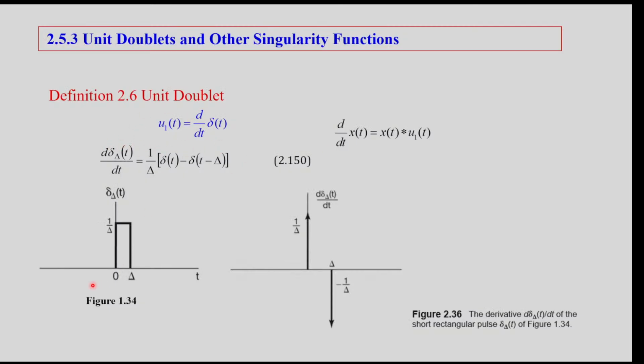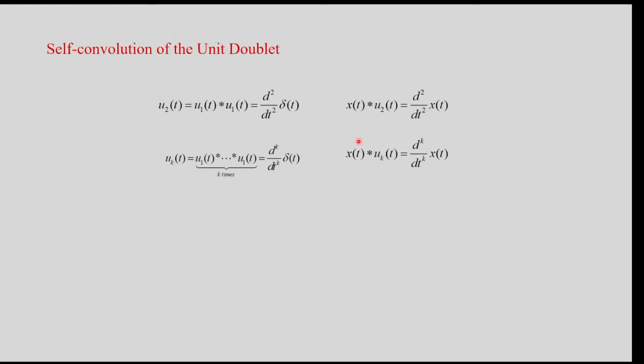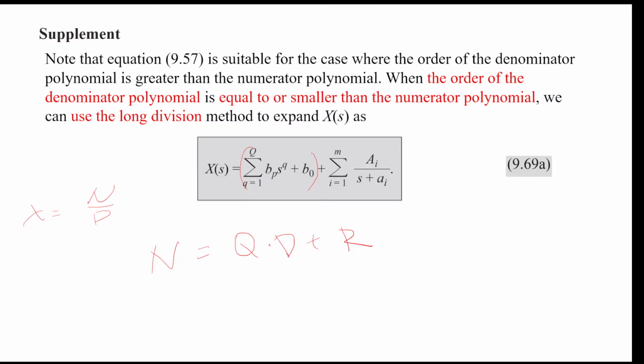And a small reminder, we have talked about those singularity functions. Those nth order derivatives are the doublet, triplet, etc. functions. And the singularity functions have this weird property that if you convolve some function with the kth order singularity function, then you get a kth order derivative of your signal x(t). Okay, so that's a bit of a digression. Any questions? And that's how to deal with higher order n over s here.